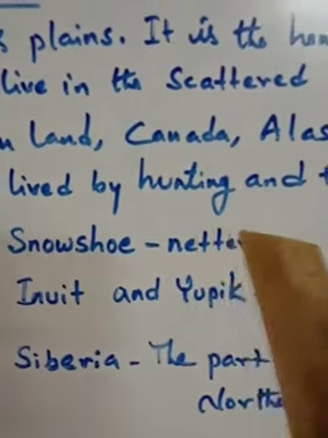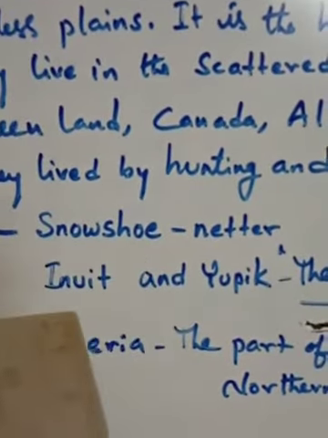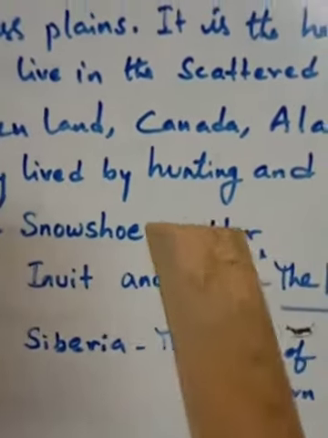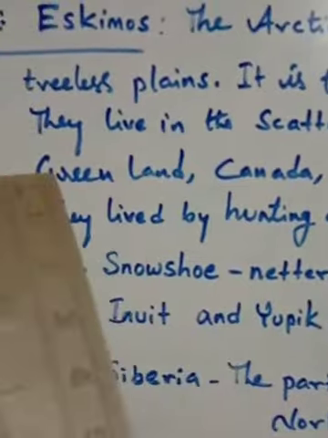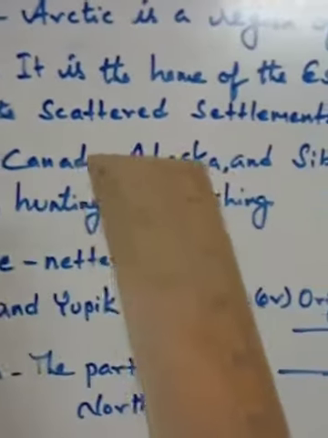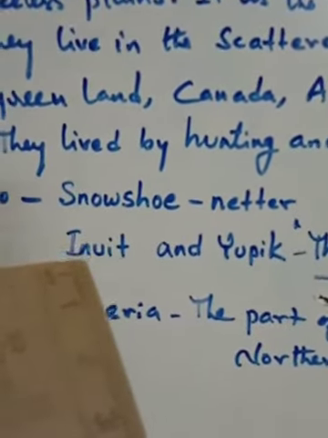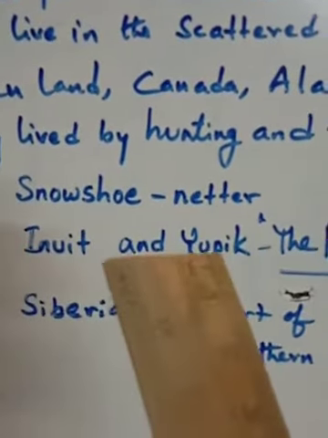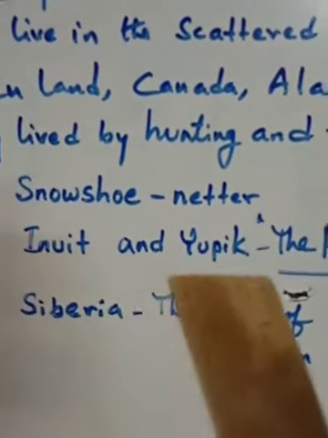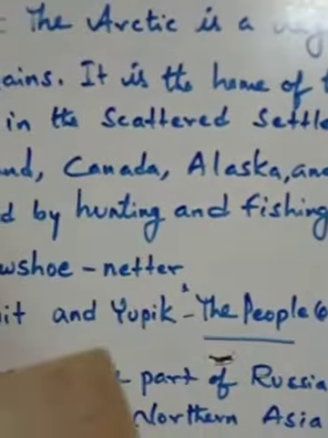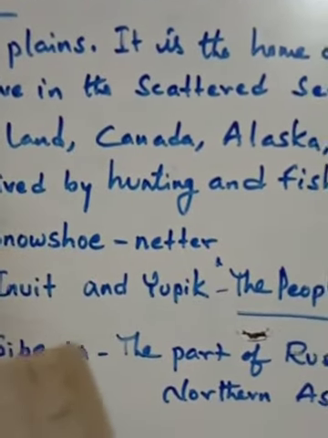They are divided into two kinds of groups, living in Greenland, Canada, Alaska, and Siberia, like Inuit and Yupik.